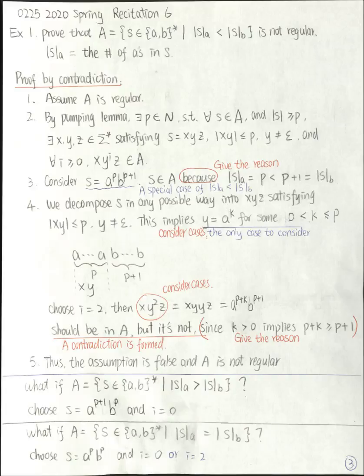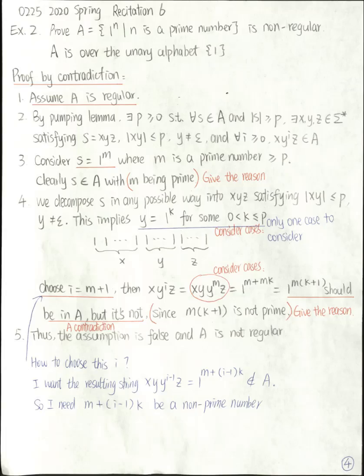Now let's think about what if the property is the number of a's in s is equal to the number of b's in s. Well, in this case, I can choose s equal to a to the p, b to the p, because we want the number of a's to equal the number of b's. And I can choose either i equals 0 or i equals 2. For i equals 0, I pump down. That means I will have fewer a's than b's. For i equals 2, I pump up. That means I will have more a's than b's.